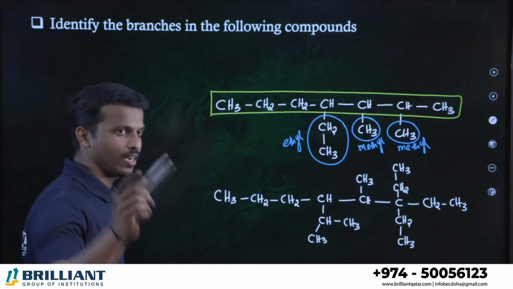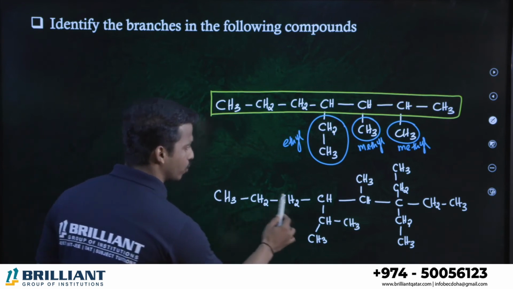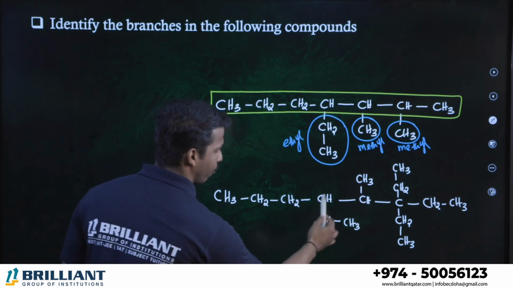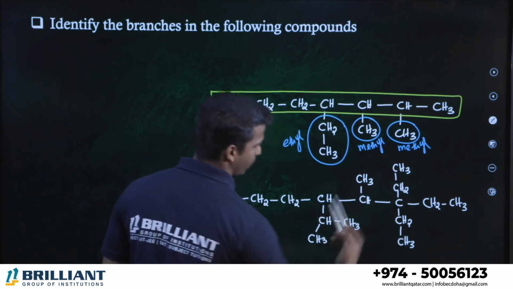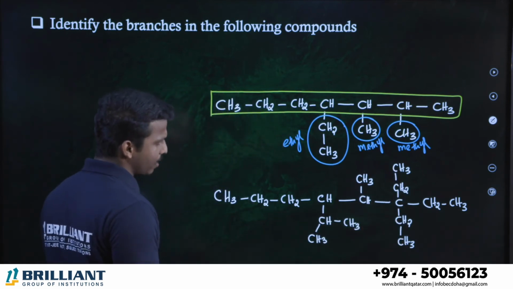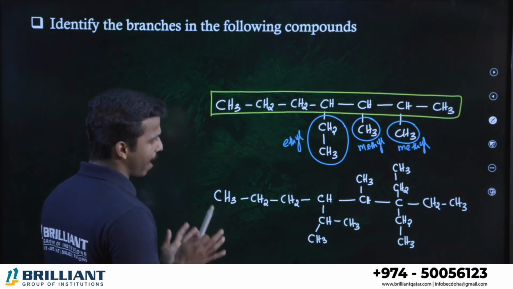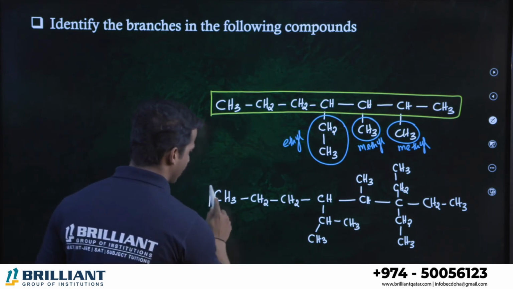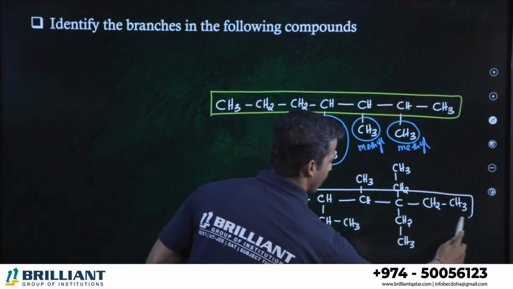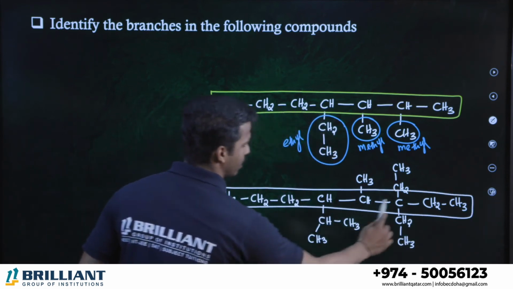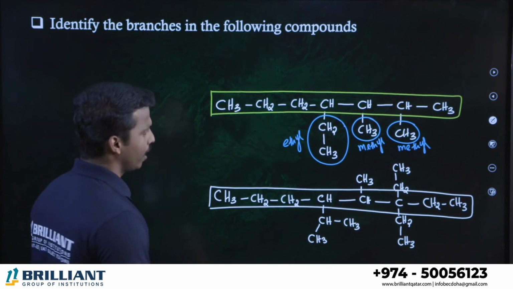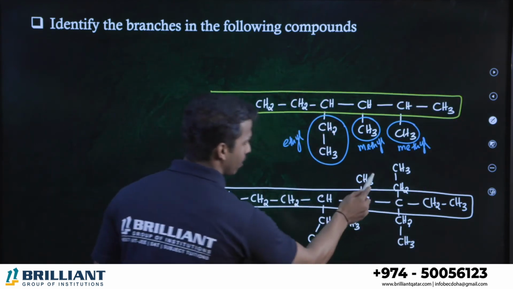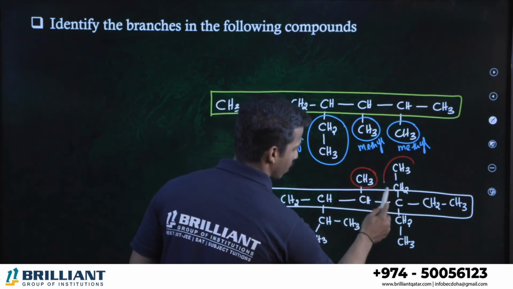All of you take the biggest chain in the second compound. What is the biggest chain? The biggest chain is 1, 2, 3, 4, 5, 6, 7, 8, or this one. All are the same. In any way you count, the maximum you will get is 8 carbons in the longest chain. Either you can take the straight one, or you can take this or this. Both are the same. If so, the remaining groups are all branches. It's a branch.